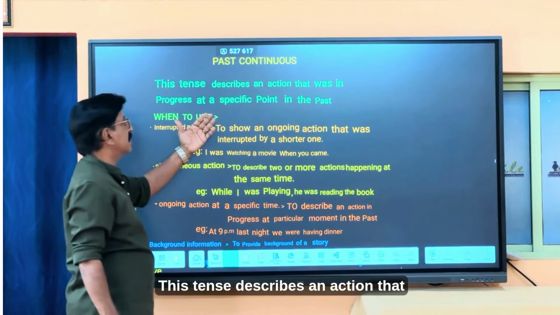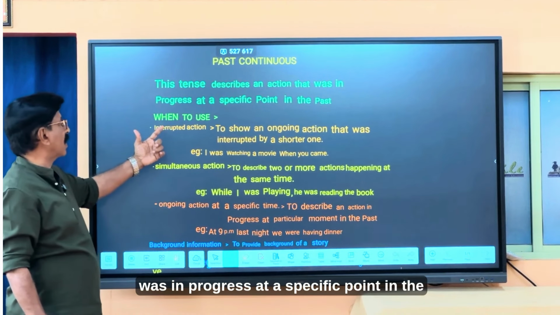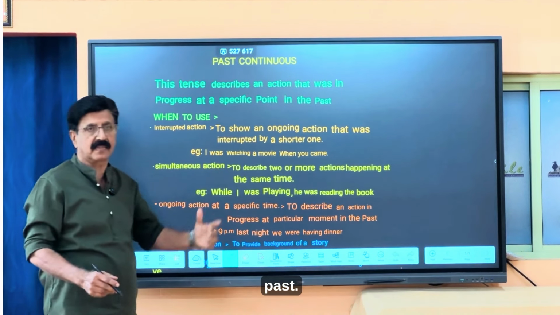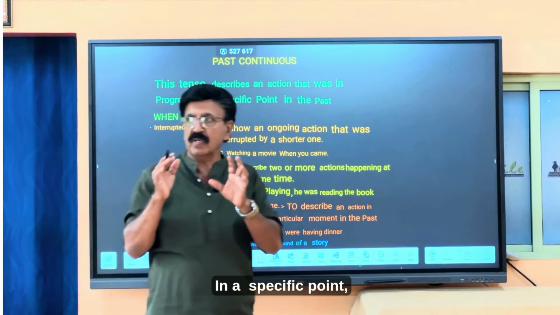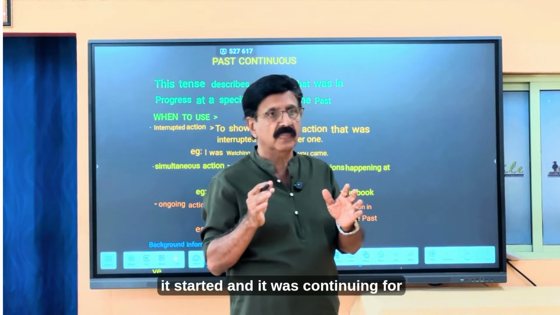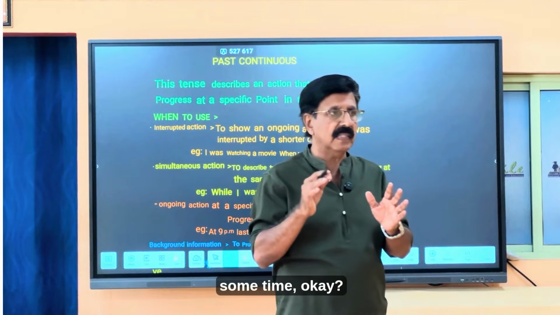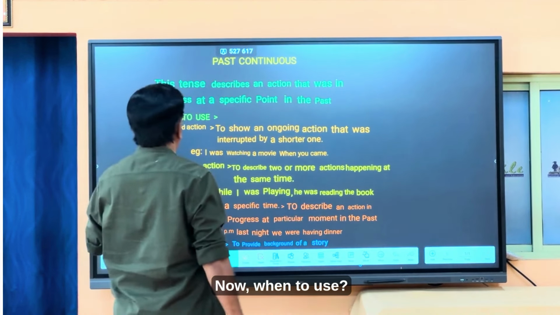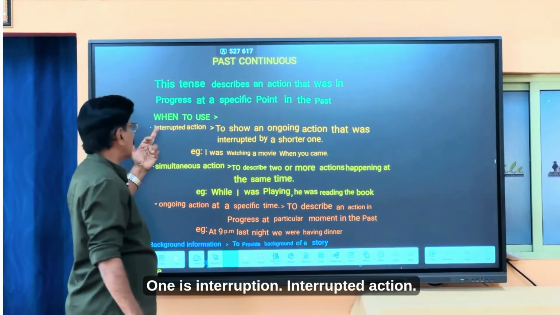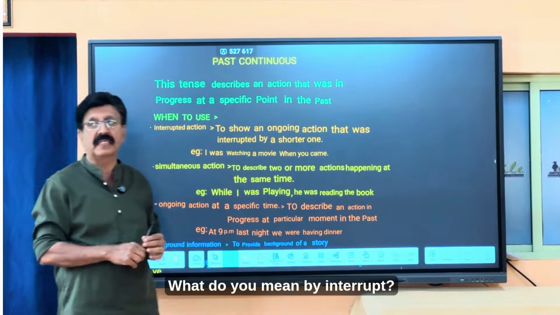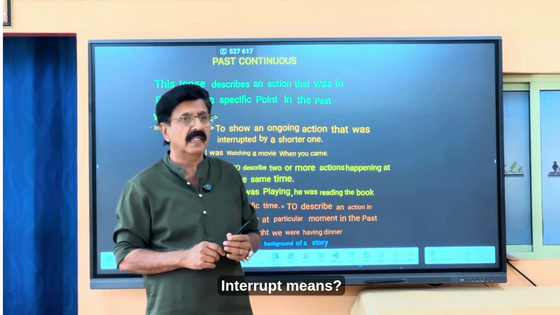This tense describes an action that was in progress at a specific point in the past. At one specific point it started and it was continuing for some time. Now, when to use it? One is interrupted action. What do you mean by interrupt? Interrupt means